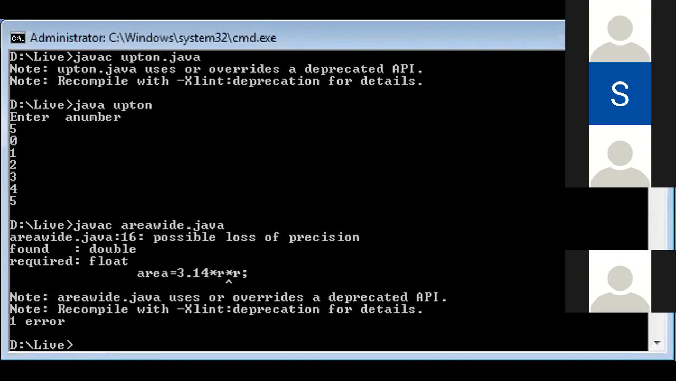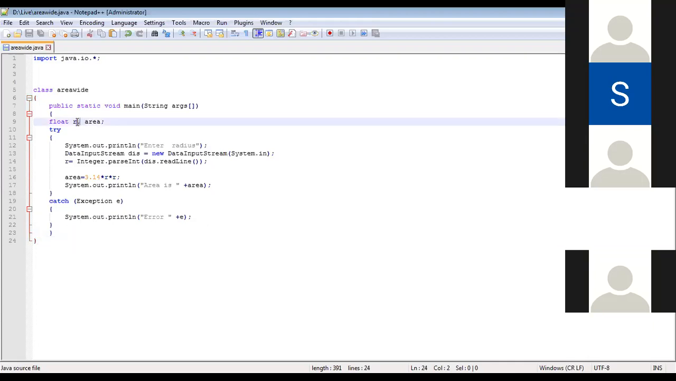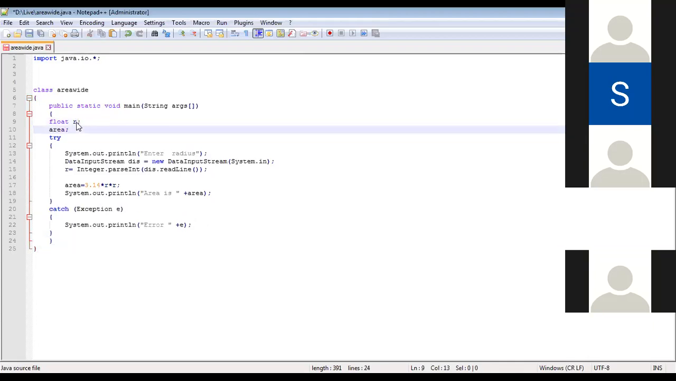In my program, the compiler itself is telling me, you better do a typecasting. Now, I am going to do a typecasting over here. Now, to do a typecasting, what should I do? I should make this area into double. Okay, now look here. Double is equal to float into float. Are you able to understand me? Dilshad, are you able to get me? Area is double. Double is going to store the answer of your float into float.